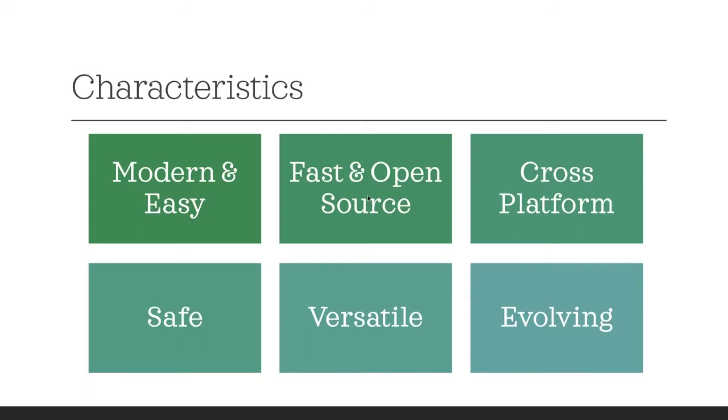That means C# can be written on any type of operating systems or platforms. It is completely safe. That means it is safe according to the concepts of memory. It is versatile as well as evolving with the new or upcoming technologies.